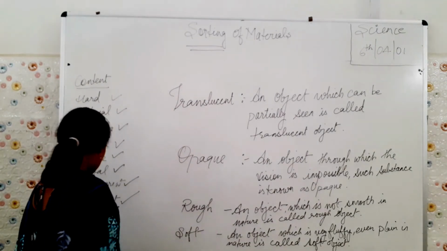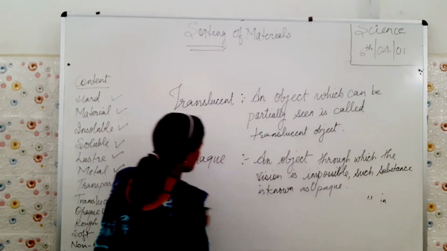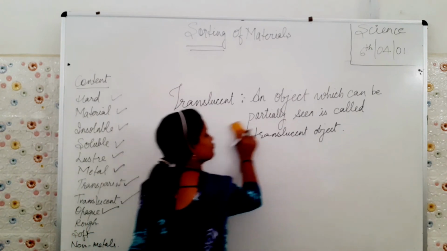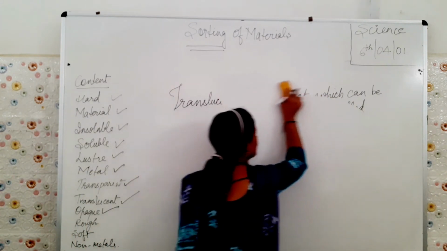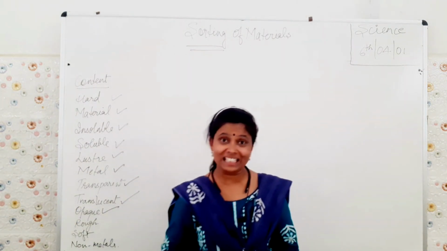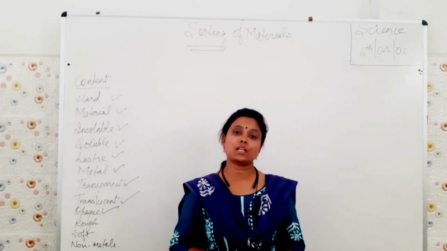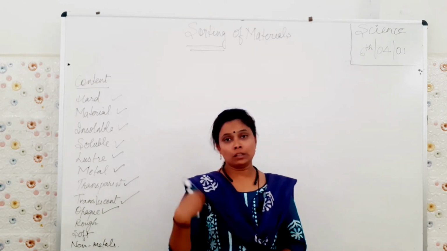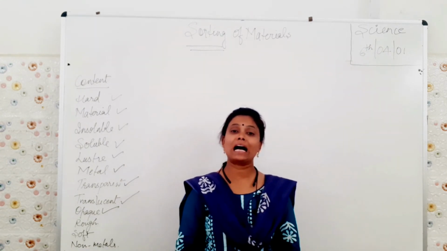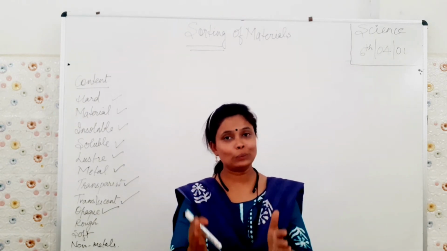So last but not the least, non-metals. Non-metals are used in dry form. Why in dry form? Because from non-metals we make the medicine that we even eat. As you go to the doctor, you are not feeling well, you are suffering from fever, so the doctor will provide you the medicine, and those medicines are made up by the non-metals only.